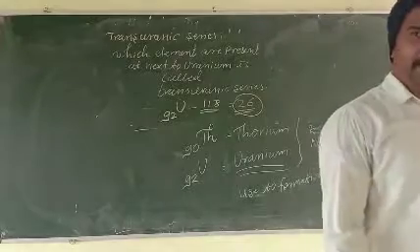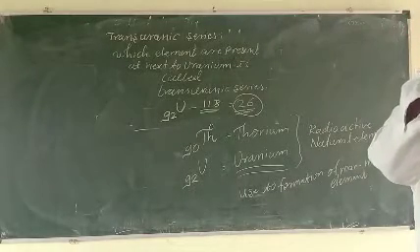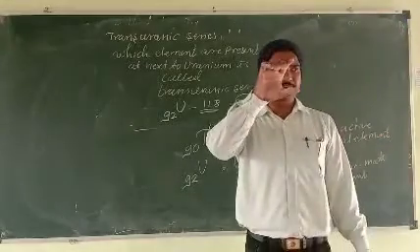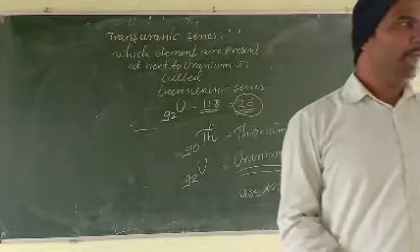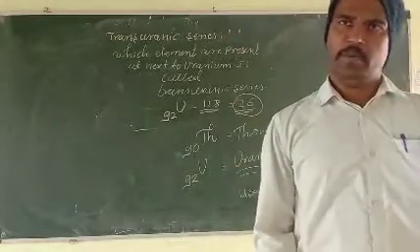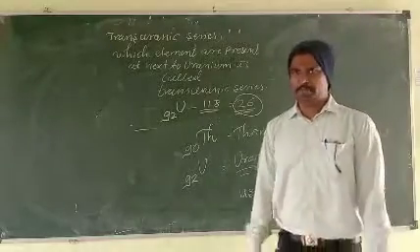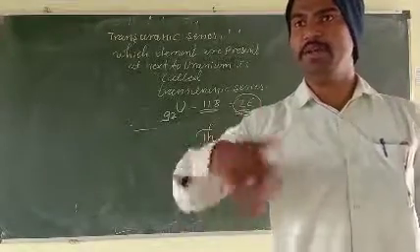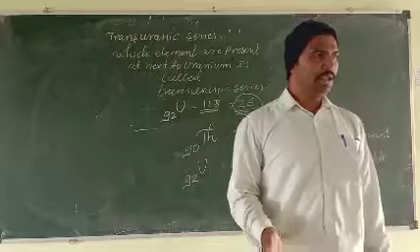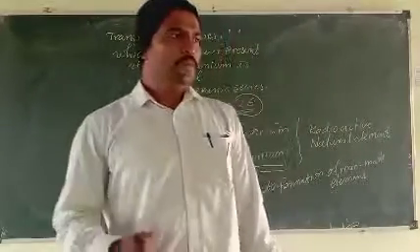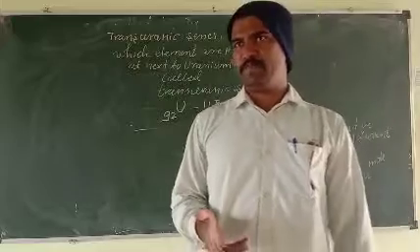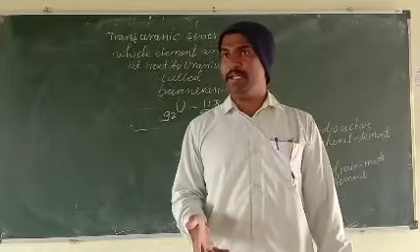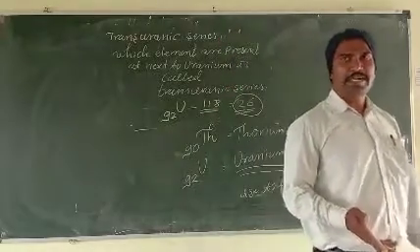I will repeat it again. What is the period? Horizontal rows in a periodic table are called periods. What is the group? Vertical columns present in your periodic table. What is the lanthanide series? The elements next to the lanthanum element are called the lanthanide series. What is the actinoid series? The series that starts next to the actinium element is called the actinoid series.